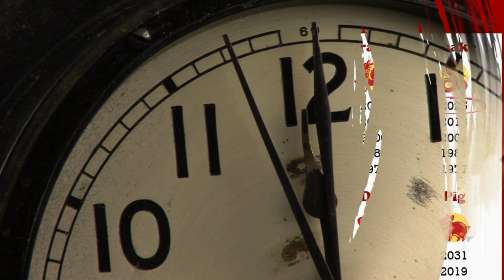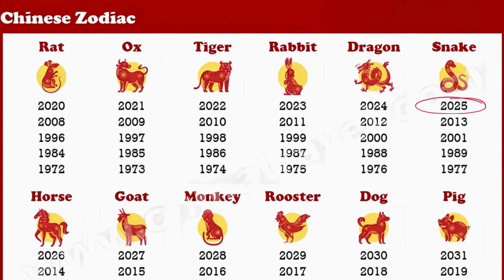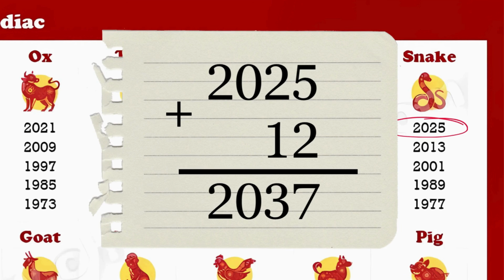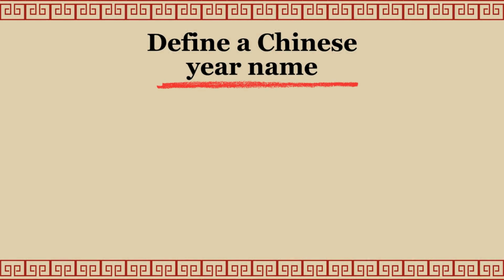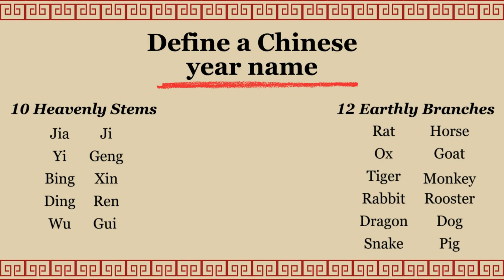We have 12 earthly branches, so after 12 years, an animal will appear again. For example, we will have another snake year in 2037. I will show you how to define a Chinese year name. It is made of 2 parts. The first one is from the 10 heavenly stems, and the second one is from the 12 earthly branches.